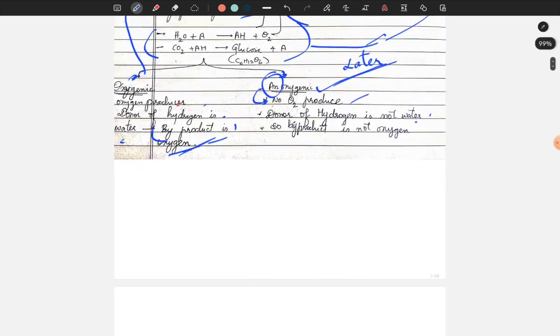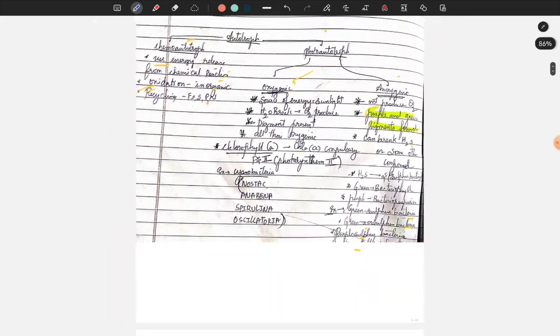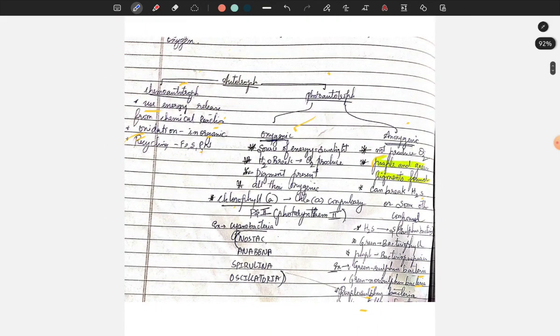Now moving on. This is the overview of what I have taught you till now regarding nutrition. Let me explain once again. Autotrophs: chemoautotrophs and photoautotrophs. The chemoautotrophs use energy released from chemical reactions, the oxidation of inorganic compounds. As I told you, iron, sulfur, phosphorus, and nitrogen are used in recycling.